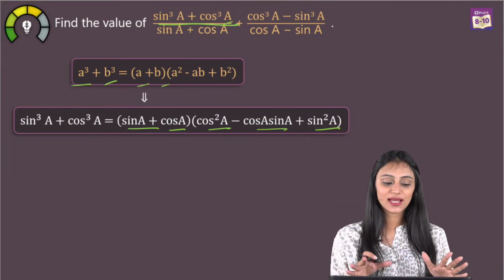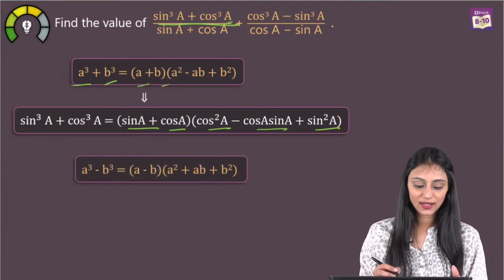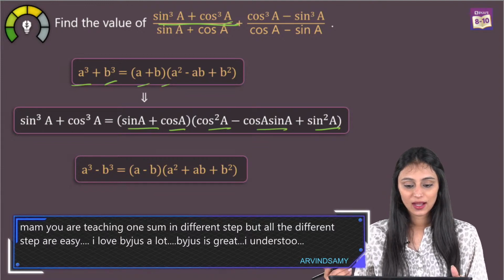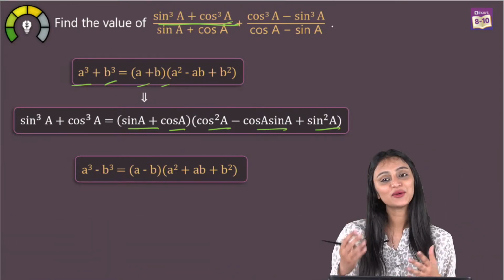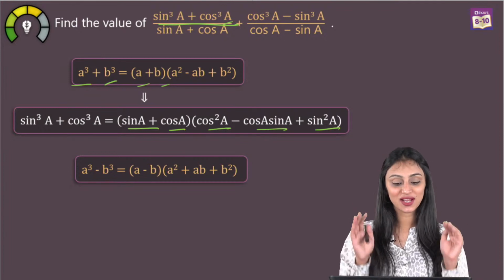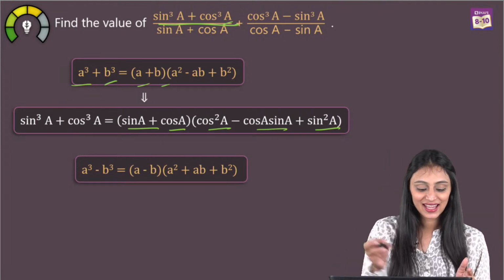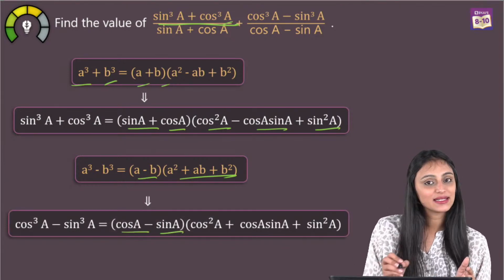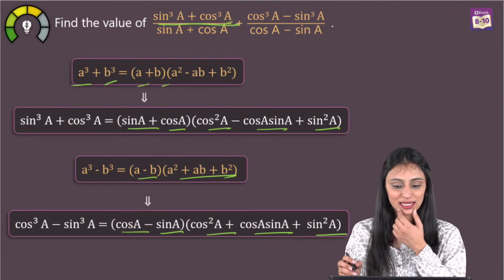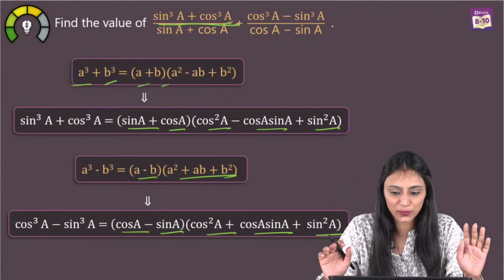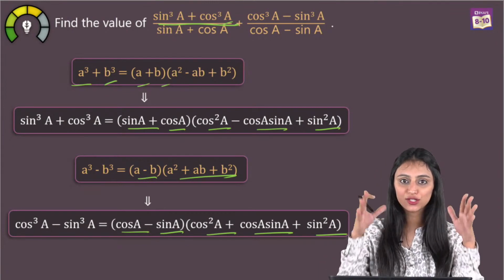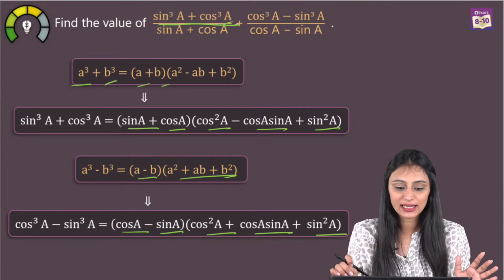All right, so using this identity, we can open this up, right? And then the other identity, a cube minus b cube. Agrima, all the identities are not required for this question. I'm just telling you the identities which are actually required to solve this question, okay? So that's a minus b, a square plus ab plus b square. So we have cos A minus sine A, times cos square A plus cos A sine A plus sine square A. I hope this step is clear to all of you, right? Yes. So we can move ahead, right? So this is how we can use these identities.